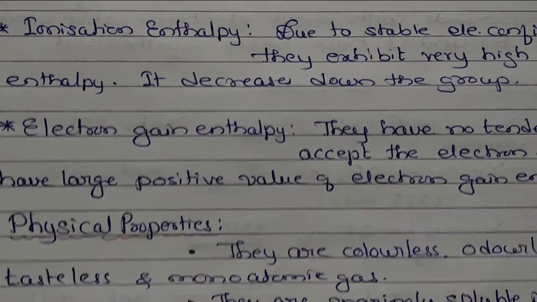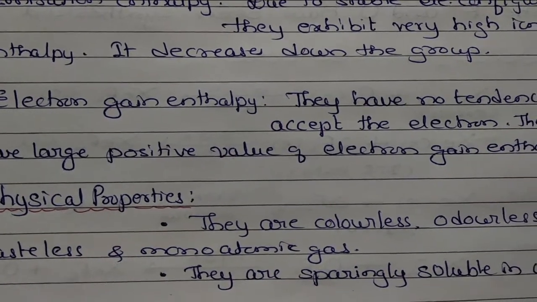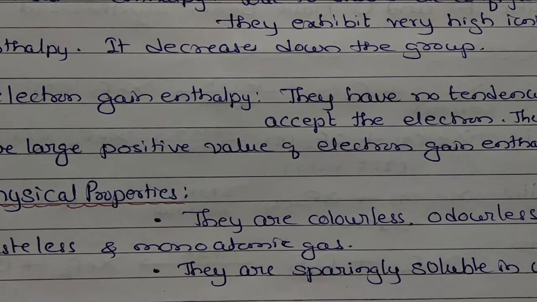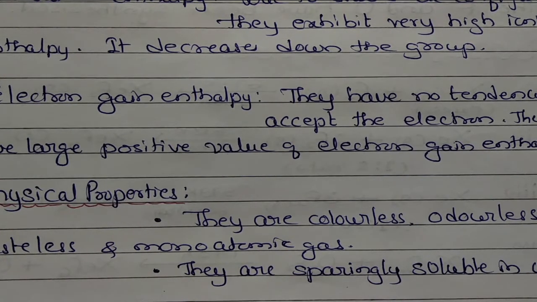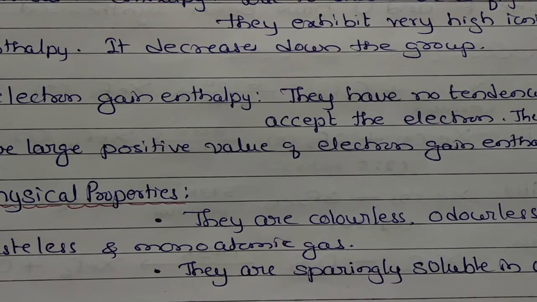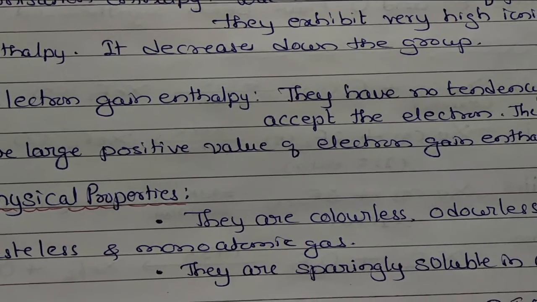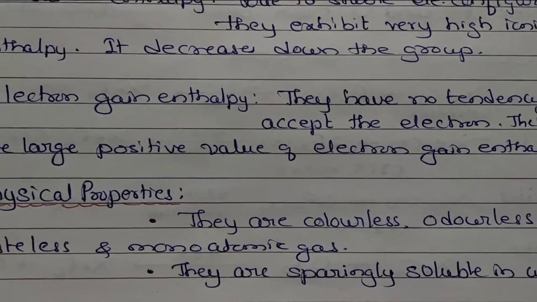But when you consider the melting point and boiling point, they have very low melting and boiling points. Why? Because the interatomic interaction is a very weak dispersion force, that is called London force. Since they have very weak dispersion or London forces, they have very low melting and boiling points.